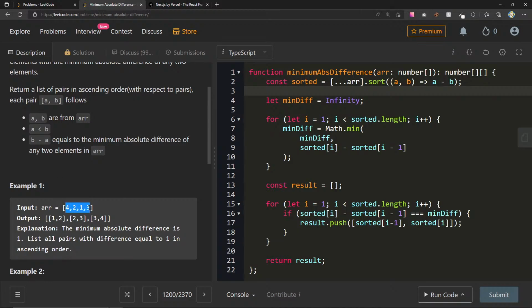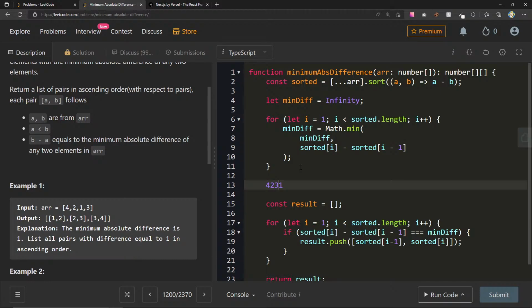4, 2, 1, 3. I guess, okay, if we don't need a sort though, I need to consider all numbers, right? Because I can do 4 and 2, or I can do 4 and 1. What if 2 and 1 were not next to each other and it was like 4, 2, 3, 1? Like 4, 2, 3, 1. This will be a distance of 2. Well, I guess this would still be a distance of 1. Let me see if I made this. How can I come up with an example that will make this not nice? Or maybe I'm figuring it out right here as we're talking. Does that mean there'll always be one next to another one?